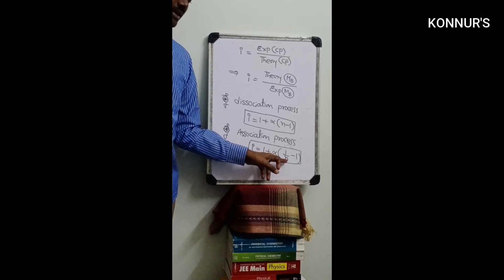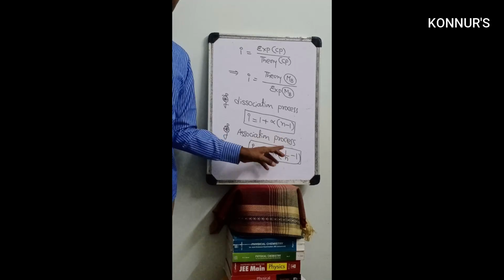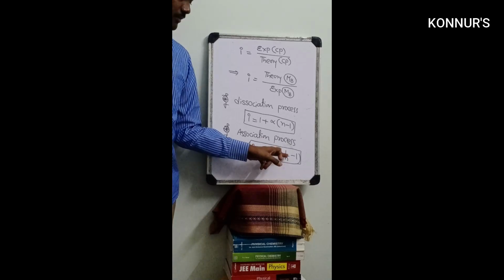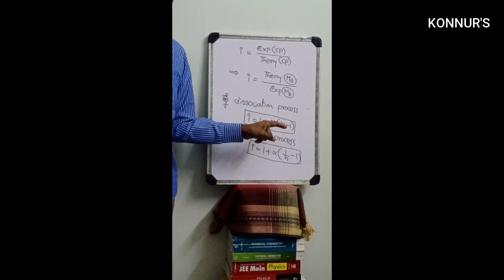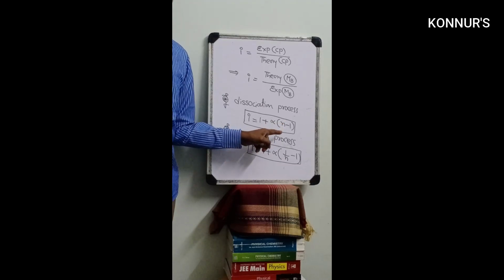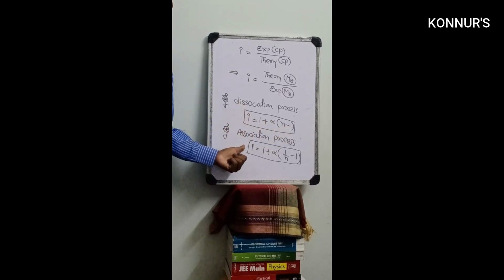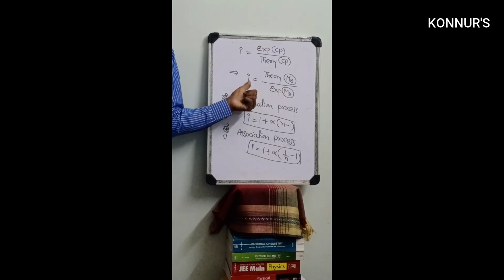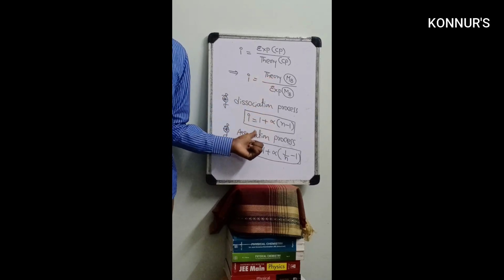Suppose in the examination they mention it dimerizes, you write 1 by 2. If it trimerizes, you write 1 by 3. If it tetramerizes, you write 1 by 4. In the degree of dissociation, suppose you take NaCl, which dissociates into 2 particles, so n equals 2. Suppose Na2SO4 is given, so n equals 3 particles. You must utilize these two formulas, and if they ask for experimental molecular weight, you can utilize them. Also, what we discussed previously for colligative properties must be coincided with this.